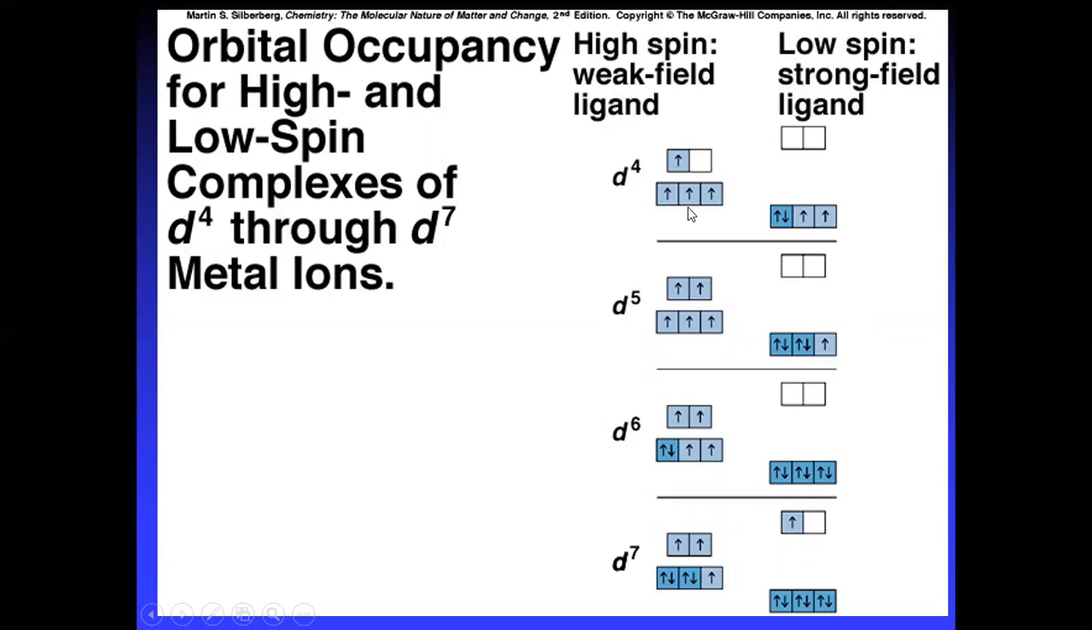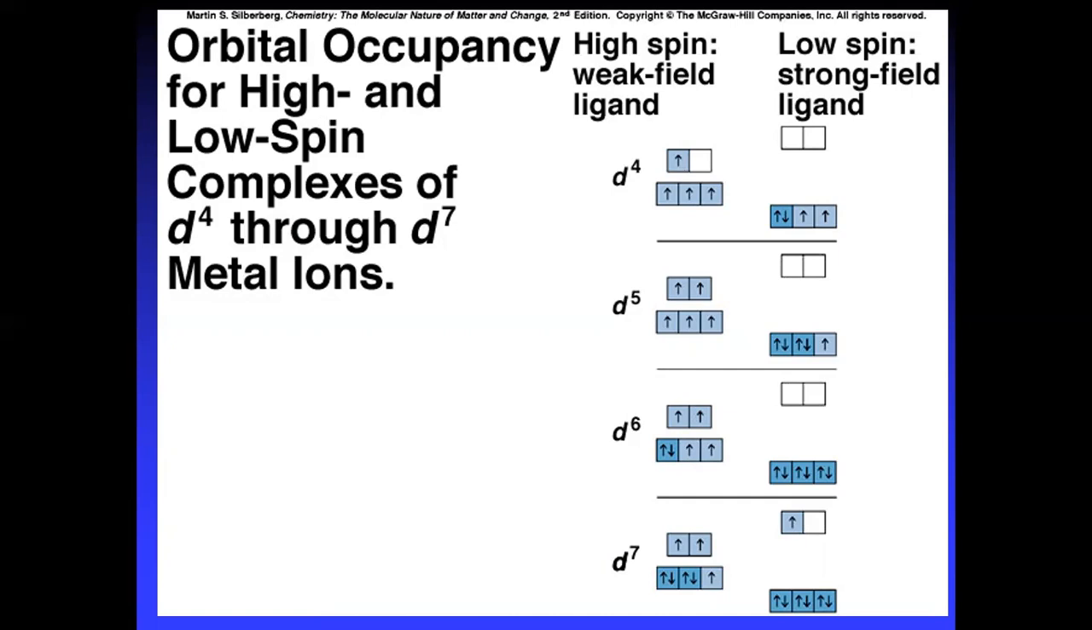Here, for example, the d4 configuration. It's a weak field, high spin complex, so the pairing takes place only after it's singly filled. First t2g gets filled with electrons and then eg. And if it is strong field, the four electrons are first singly filled in t2g and pairing takes place in t2g. After completion of the t2g pairing, then it goes into the eg.